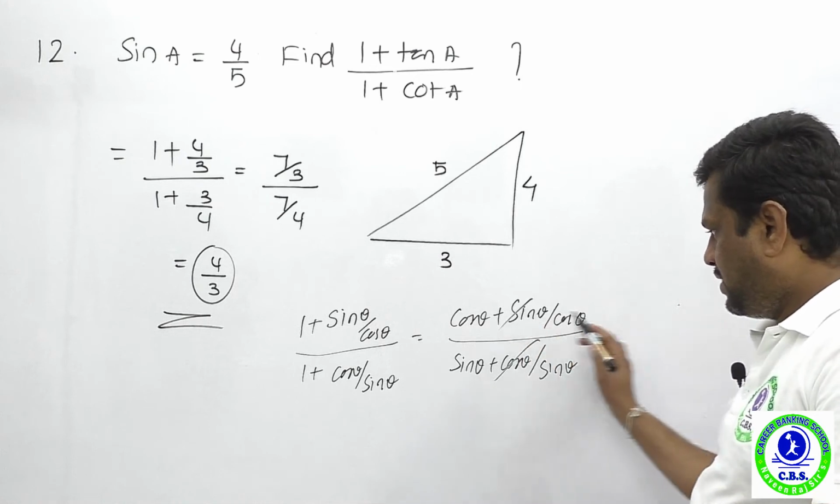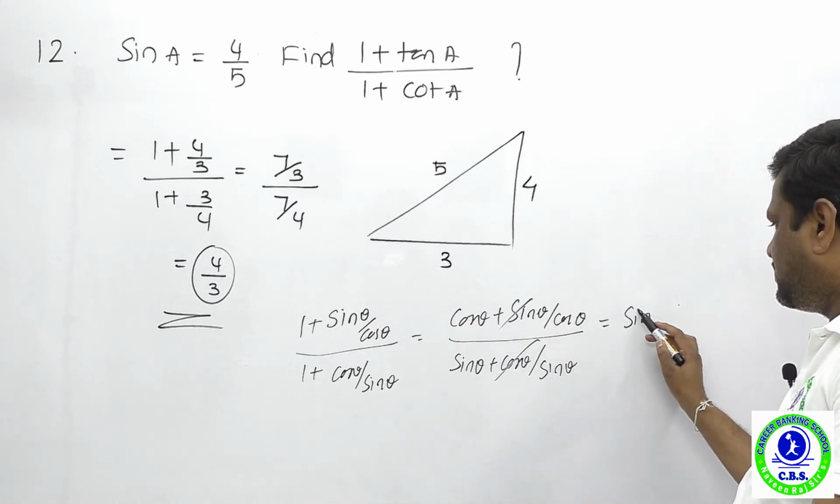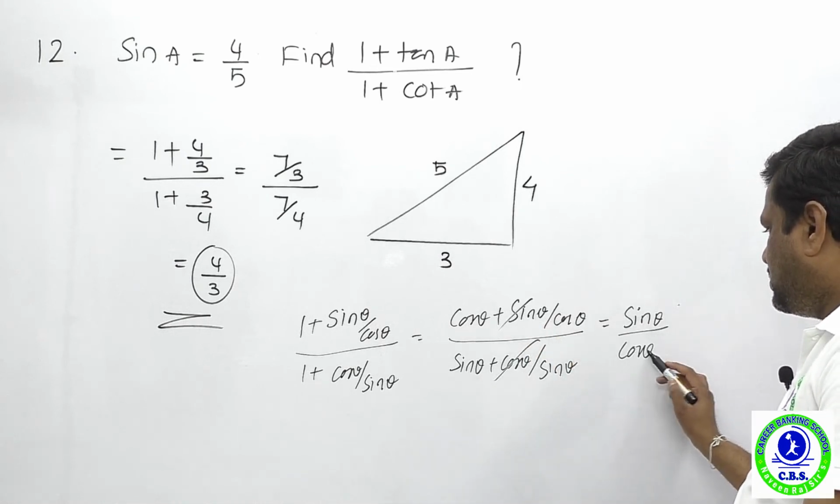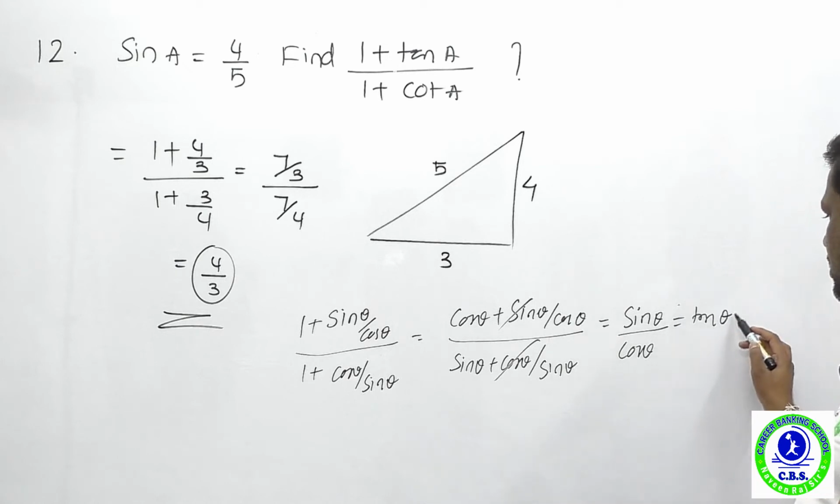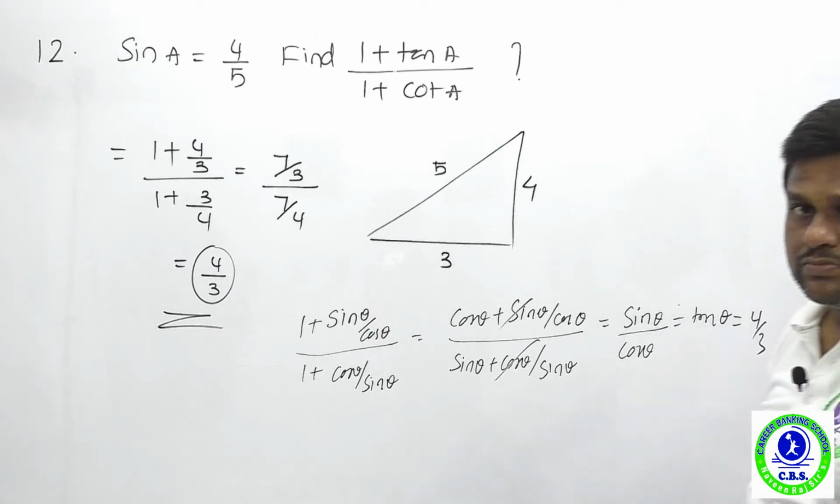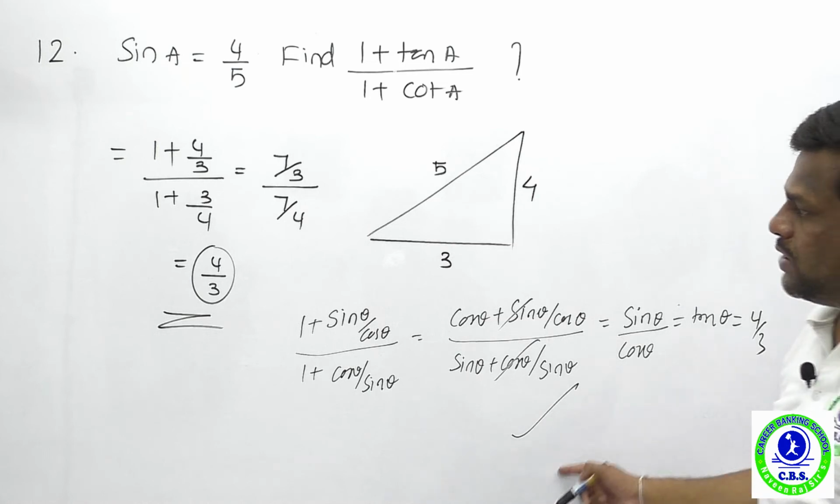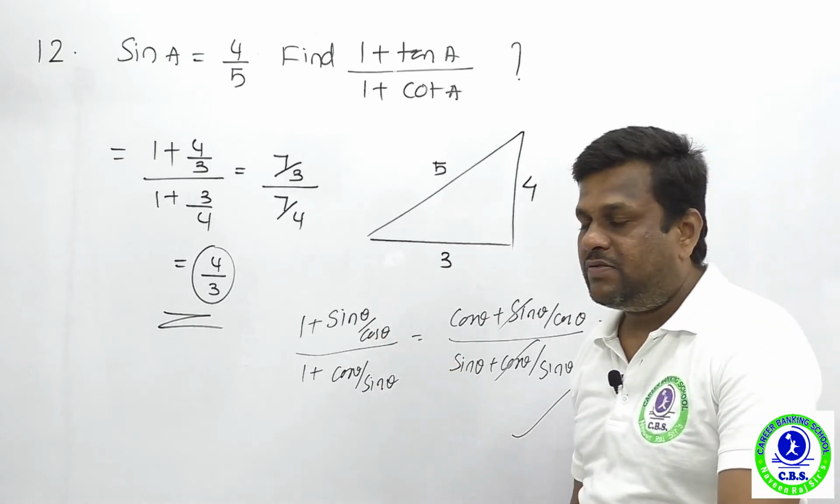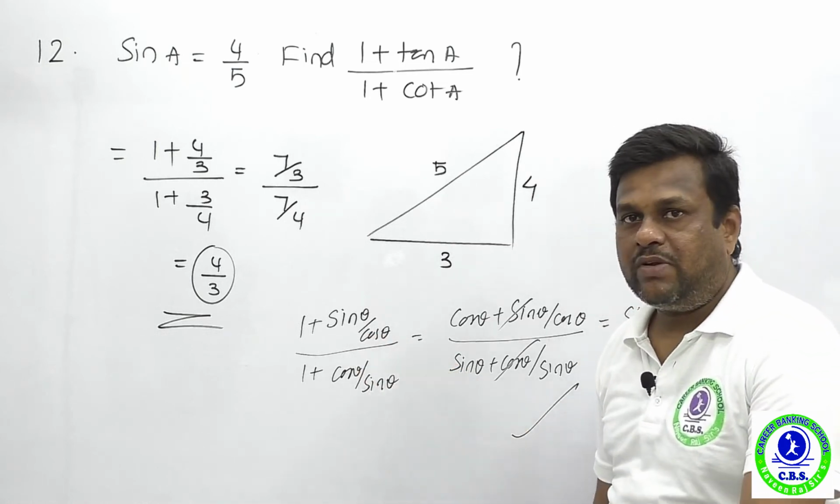So all these values are cancelled. Now we get sin theta divided by cos theta. Sin theta divided by cos theta means tan theta. What is the tan theta? 4 upon 3. This is a method you can use from the representation of tan and cot from the ratio value.